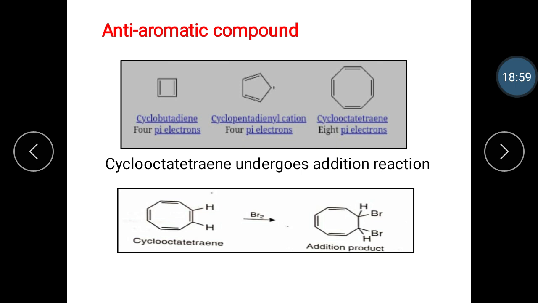So in this section, we studied the Huckel rule, aromatic compounds with a single ring, aromatic compounds with more than one ring, aromatic heterocyclic compounds